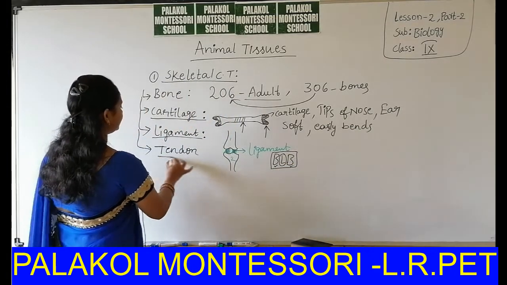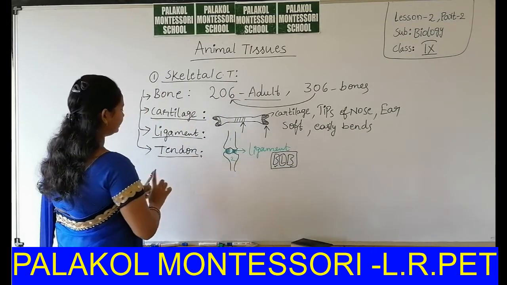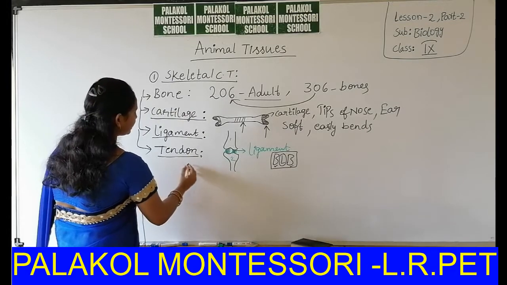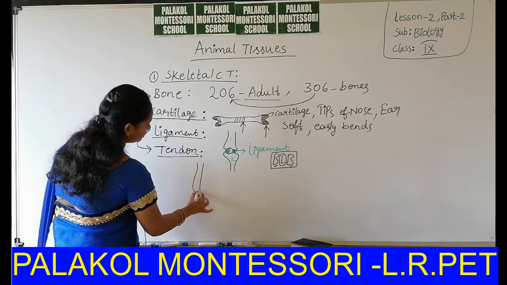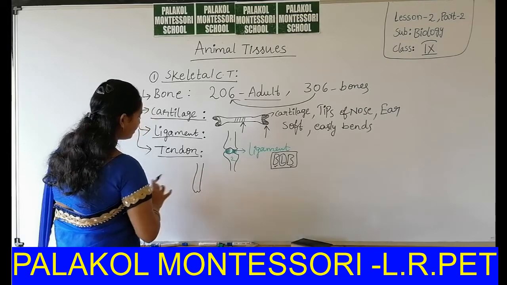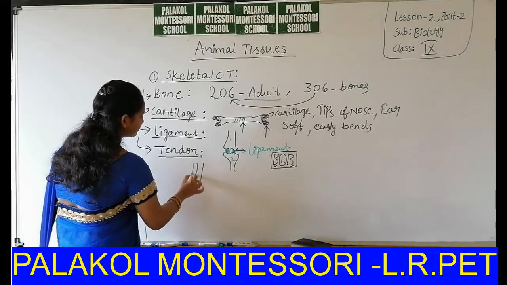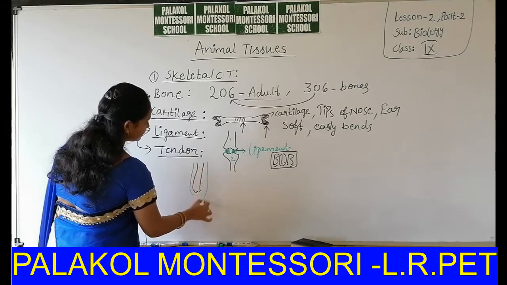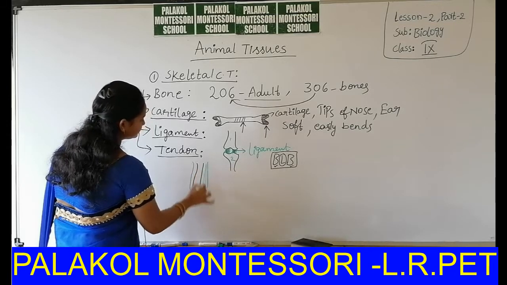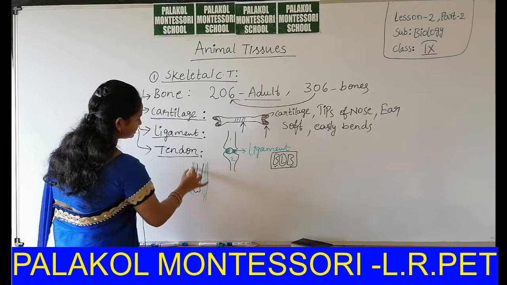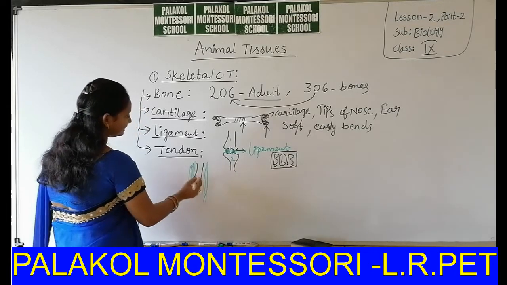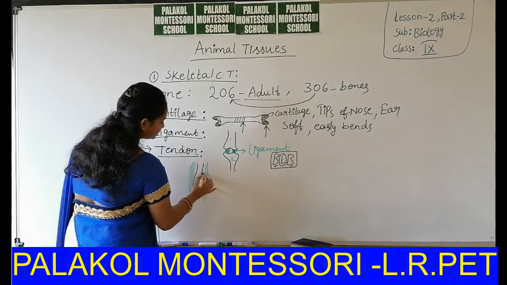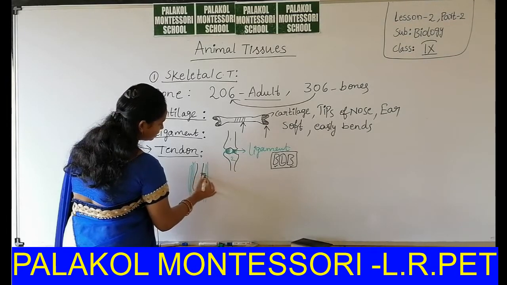Next thing, tendon. Tendon connects a bone with the surrounding muscle. This is a muscle. This muscle is connected with the bone by which type of connective tissue?